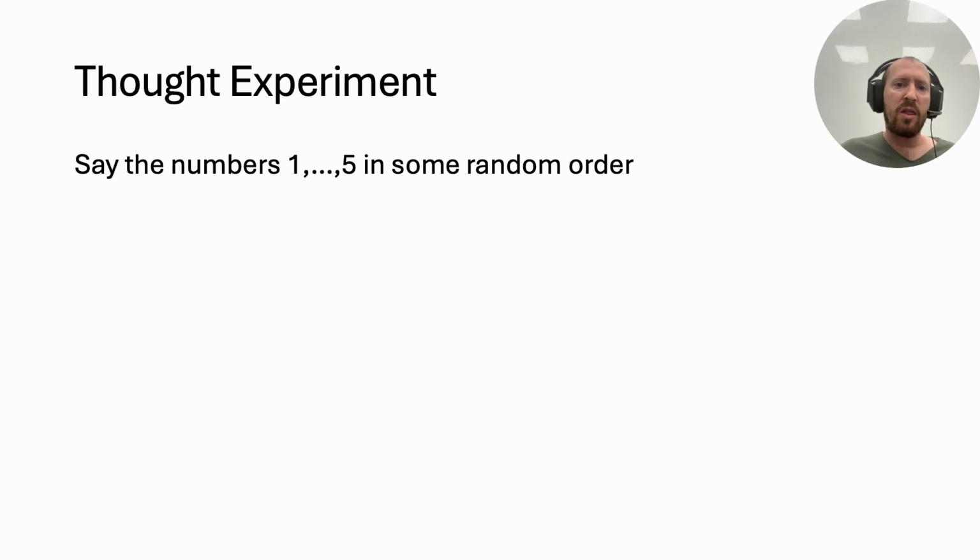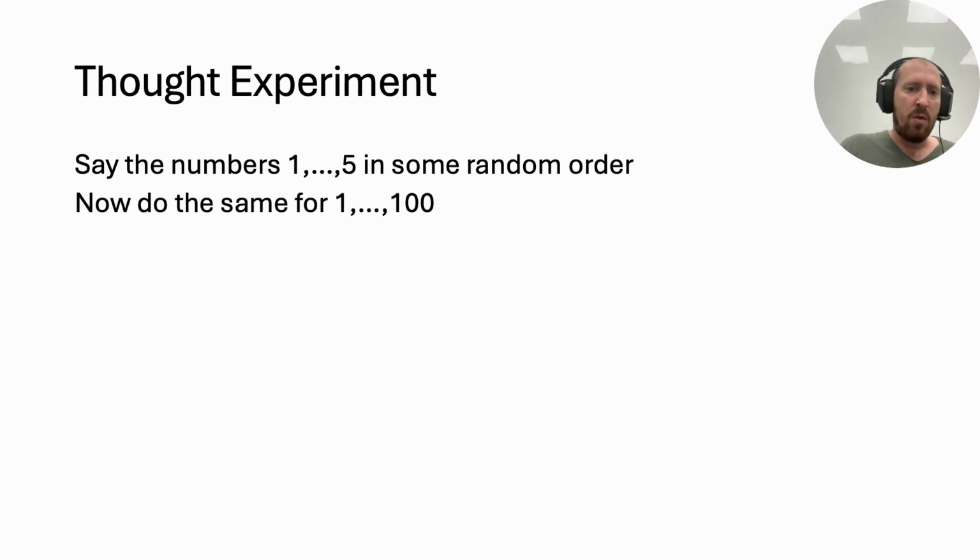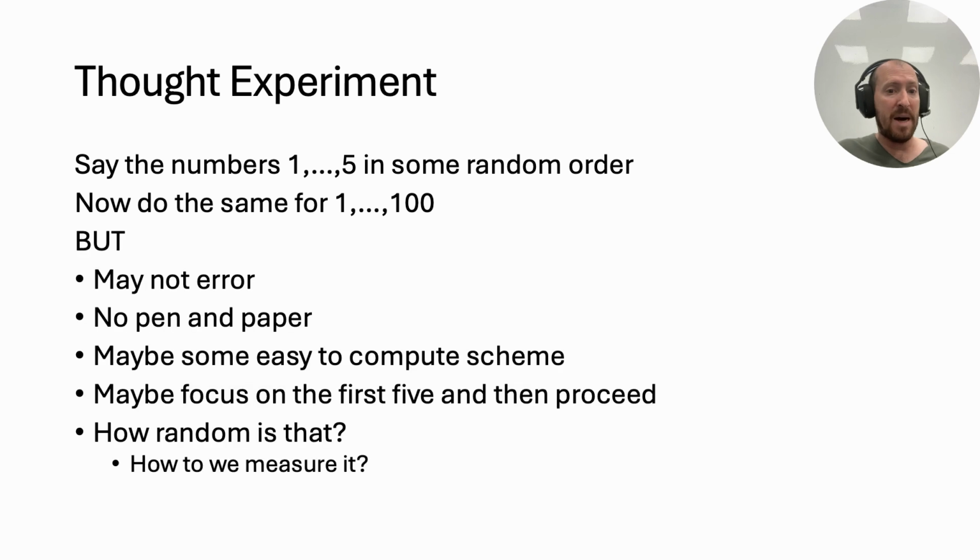We start with a thought experiment. Say the numbers 1 through 5 in some random order. Should be easy. 1, 4, 5, 3, 2. That's doable. Now, do the same for 1 through 100. But you are not allowed to err. You must say each number exactly once. You might feel an urge to grab a pen and a paper, but it is forbidden.